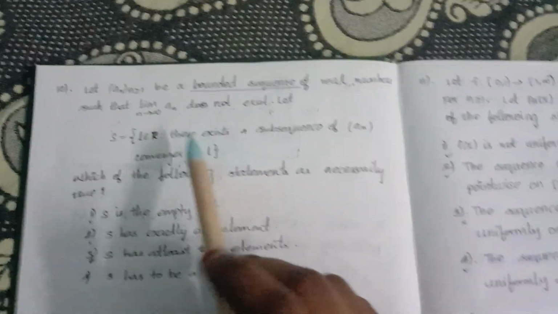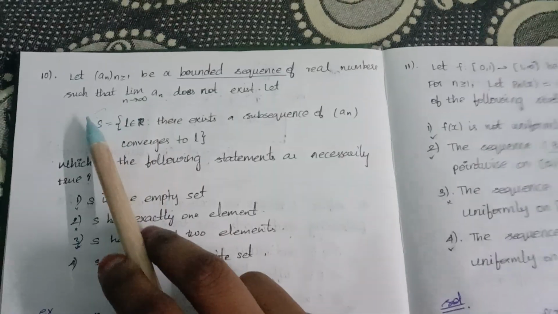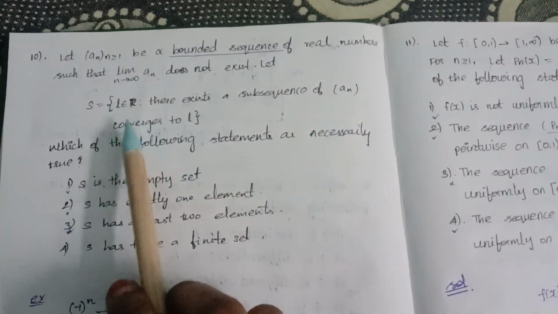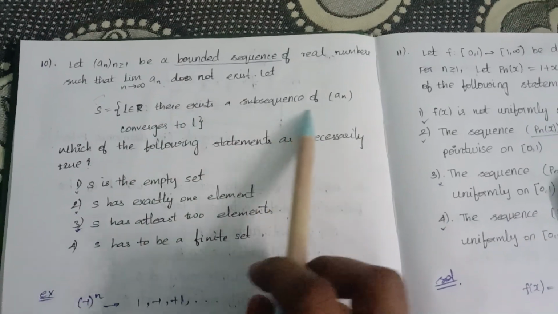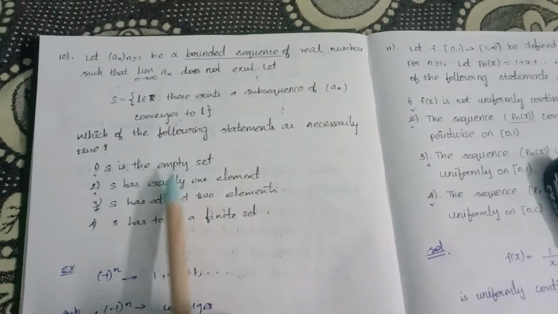Everyone, today we are going to see about: let (a_n), n greater than 1, be a bounded sequence of real numbers such that the limit as n tends to infinity of a_n does not exist. Let S = {l belongs to R : there exists a subsequence of a_n that converges to l}. Which of the following statements are necessarily true?